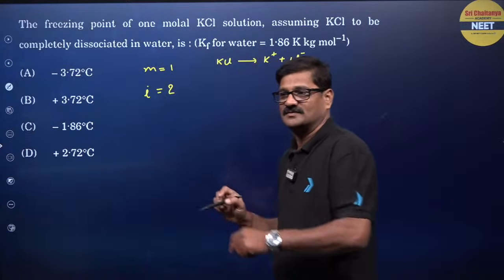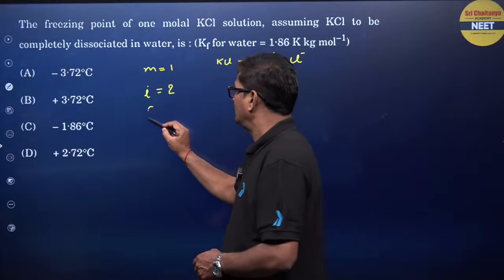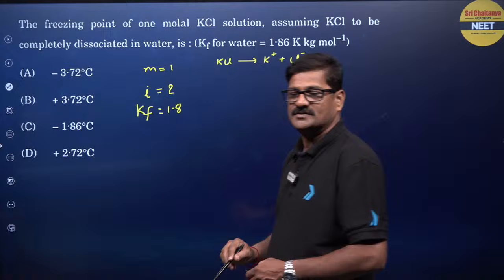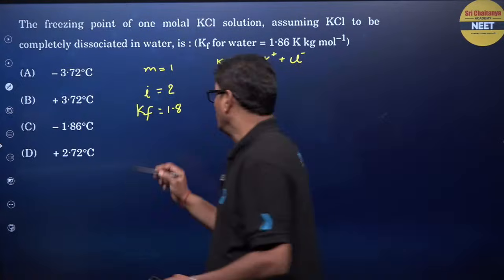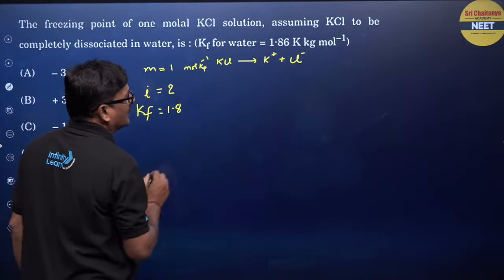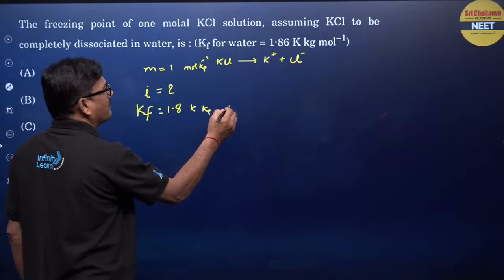You have to write that. So Kf is given 1.86, right? If you want to give units, Kelvin Kg mole inverse.